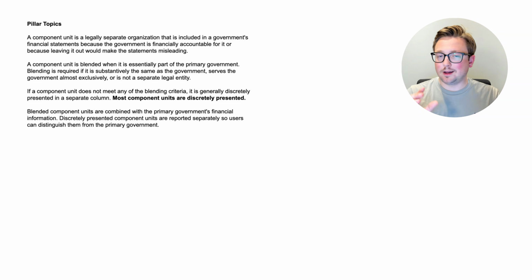And this is a key point that I didn't necessarily stress throughout the video, but I want you to know this. Most component units are discretely presented. In fact, that should be your base assumption. You should assume that a component unit is discretely presented unless the facts present otherwise, pointing out that it's probably blended. But other than that, it's almost always discretely presented. Last, blended component units are combined with the primary government's financial information. Discretely presented component units are reported separately so users can distinguish them from the primary government. So again, those are the pillar topics, the main ideas that we were supposed to pull out from these questions.